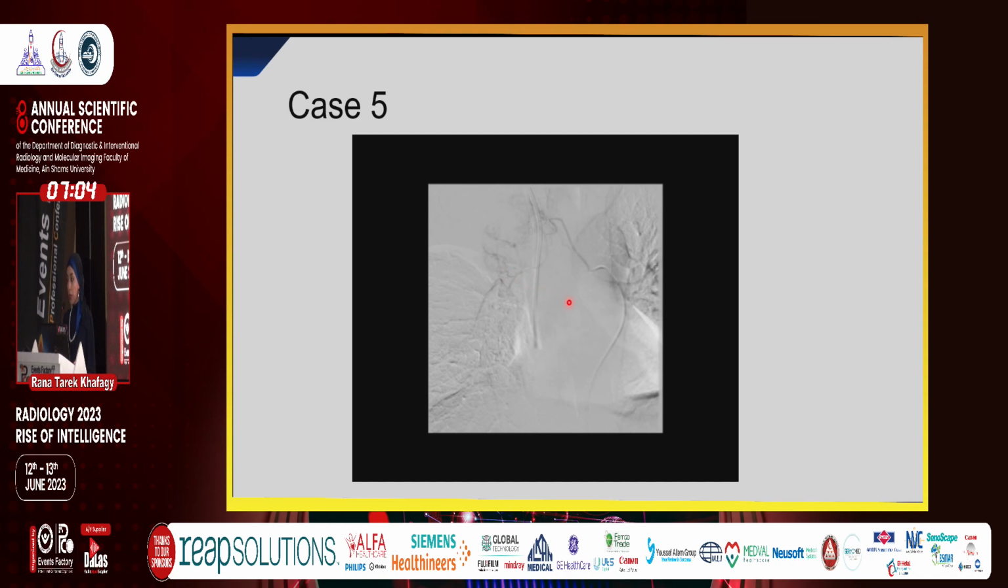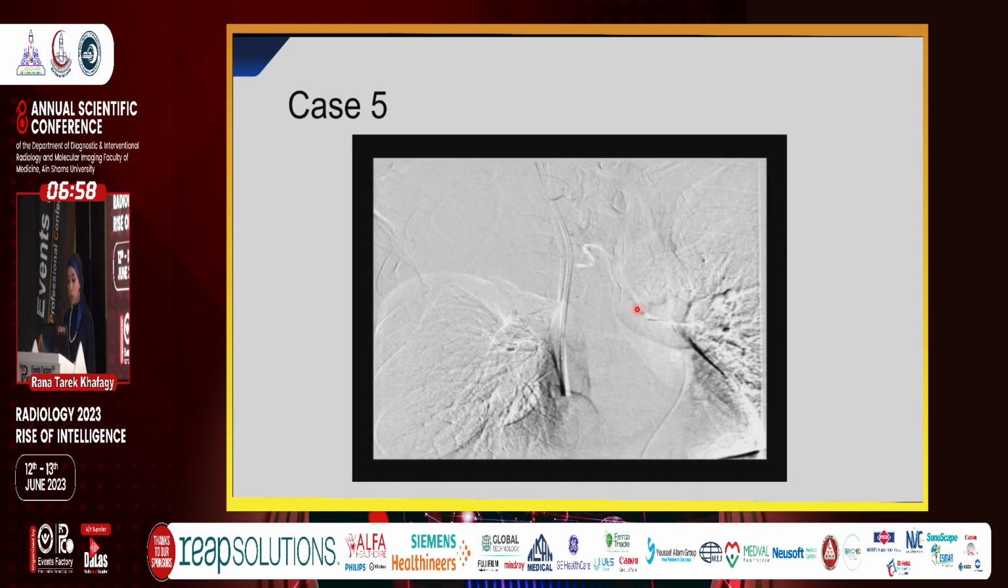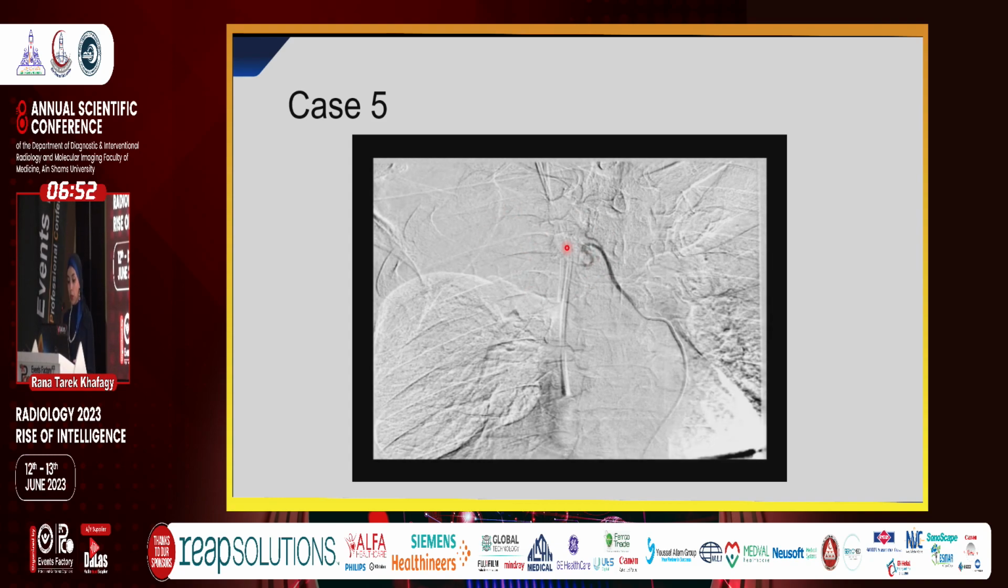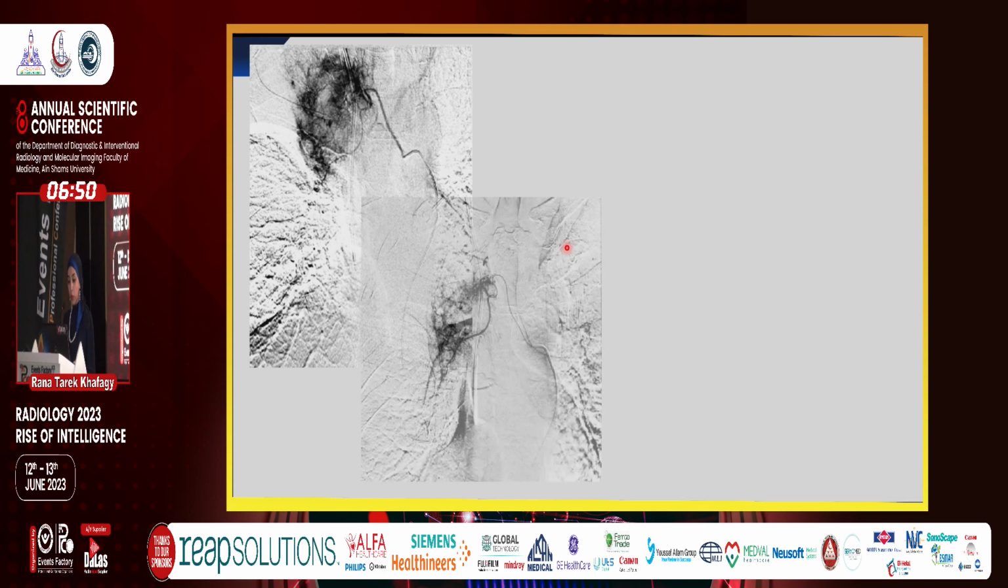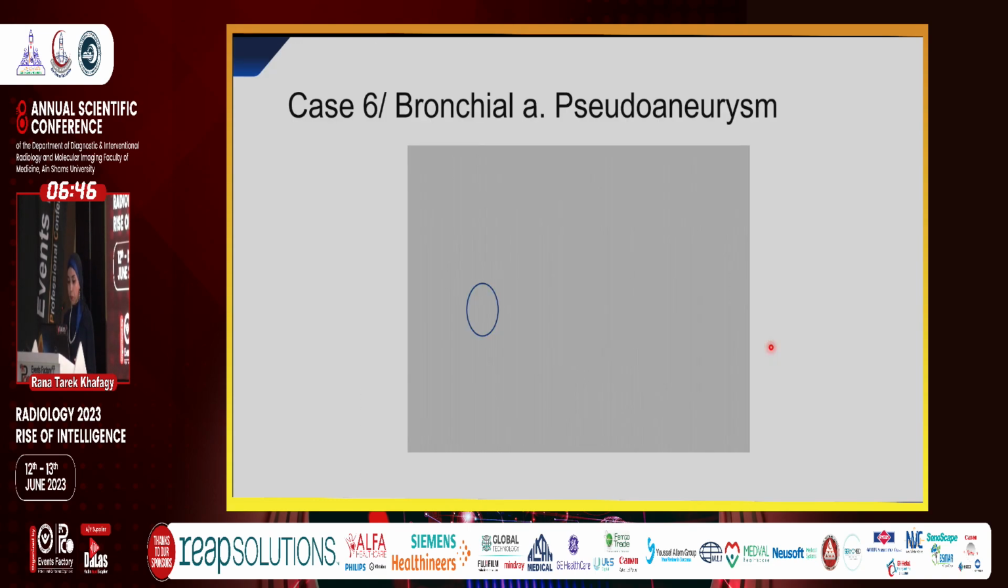We advanced a microcatheter for more selective catheterization, and then post-embolization using 300 and 500 microparticles. This is successful embolization with disappearance of the abnormal blush. So this is before, this is after advancement of the microcatheter, and this is after embolization.